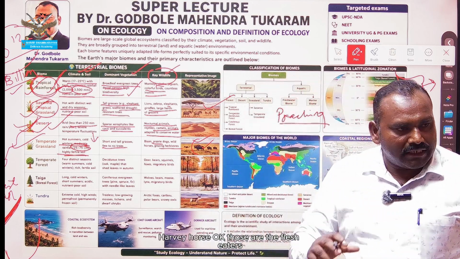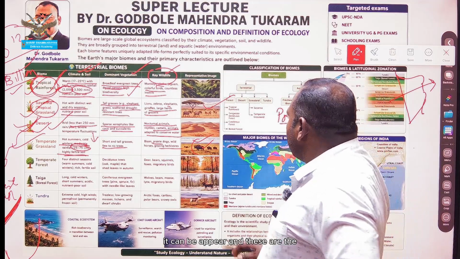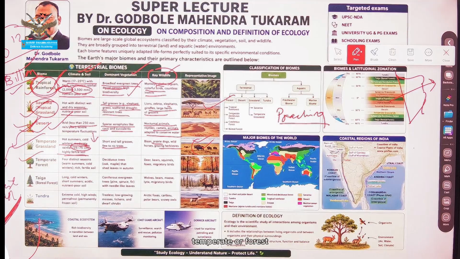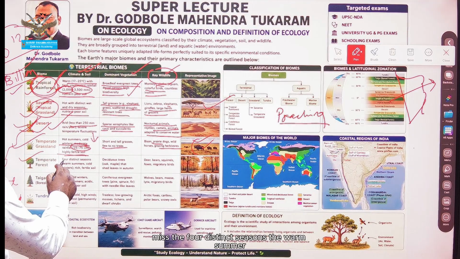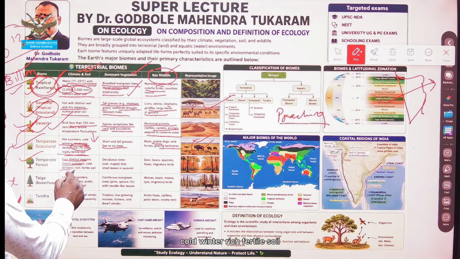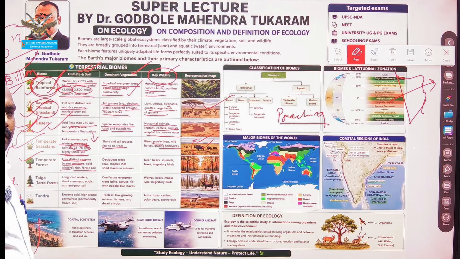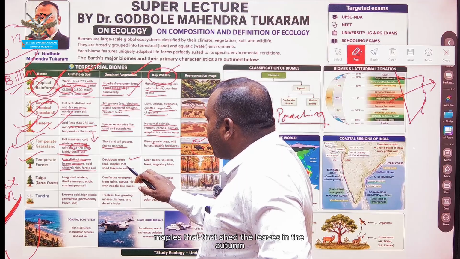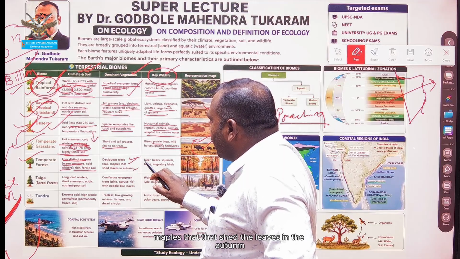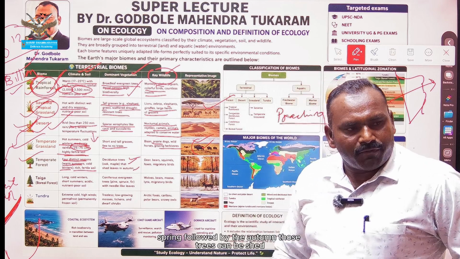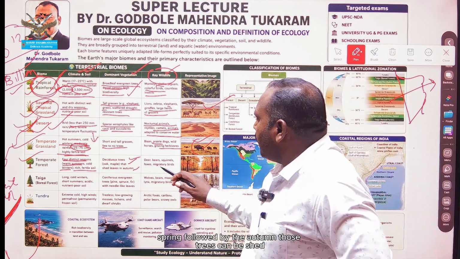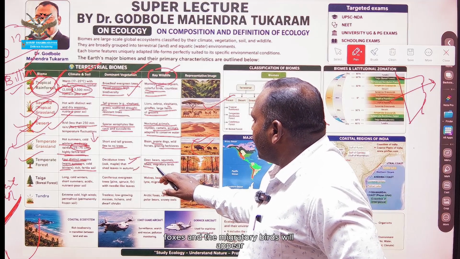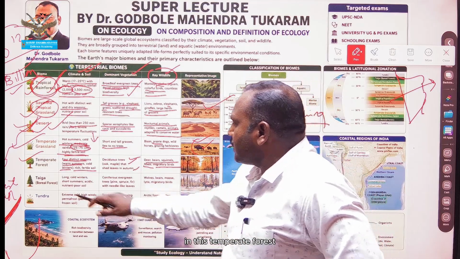Those are the flesh eaters, which can appear, and these are the different regions of the world. Now the temperate forest. Temperate forest means four distinct seasons: warm summer, cold winter, rich fertile soil. Deciduous trees like oak and maple shed their leaves in autumn. Spring is followed by autumn, when those trees shed. Deer, bears, squirrels, foxes and migratory birds appear in this temperate forest.